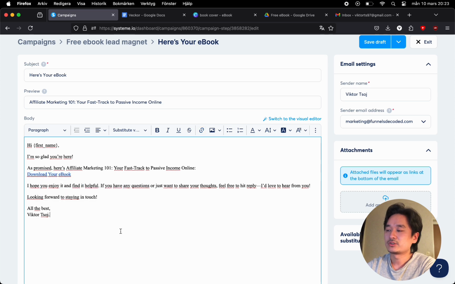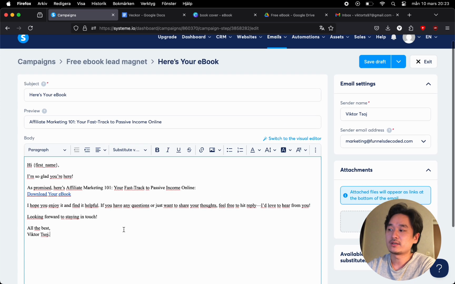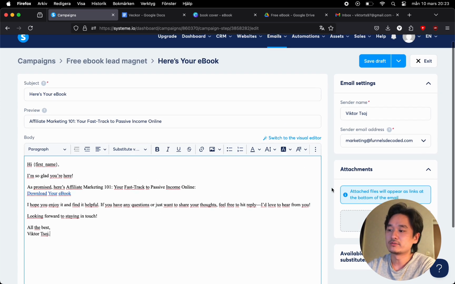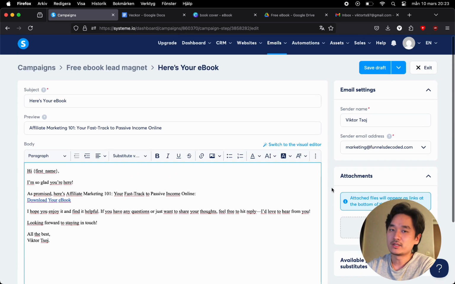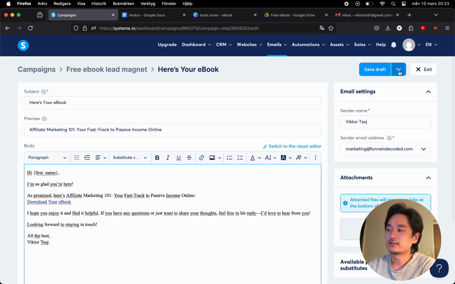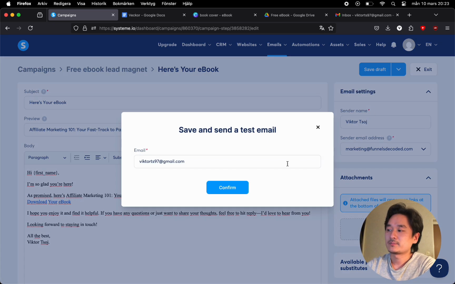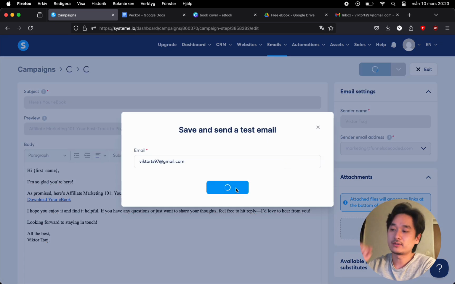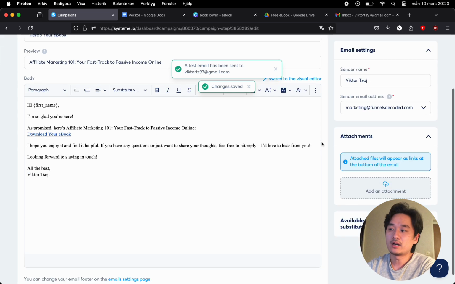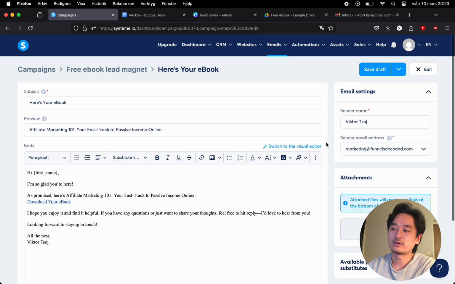The next step is to double check, see if everything works the way that you've intended it to, reread the email once, and here we can click on save and test so that we can just preview the email, see how it will look like when it ends up in our email box.